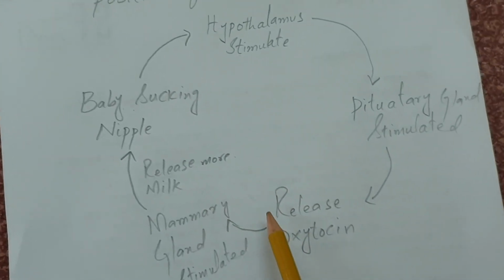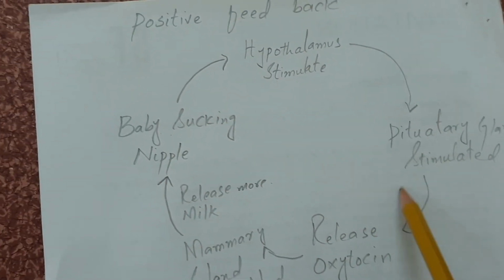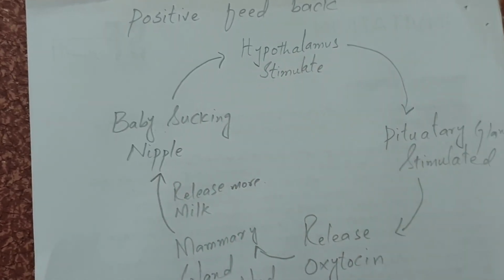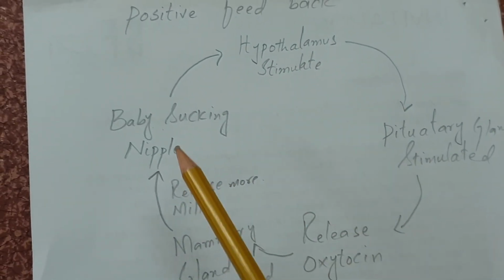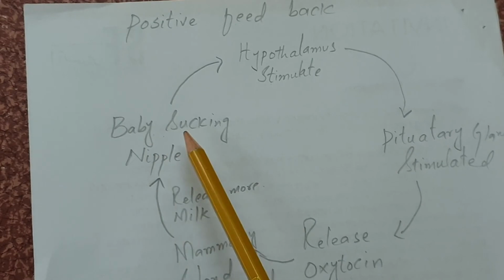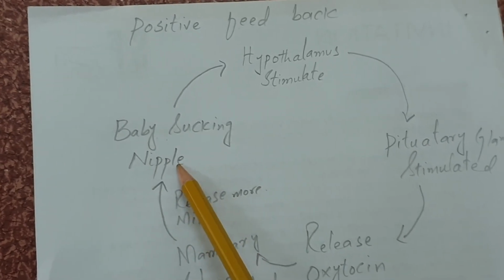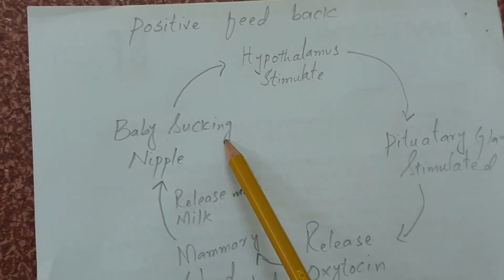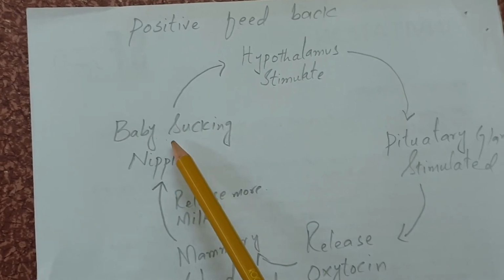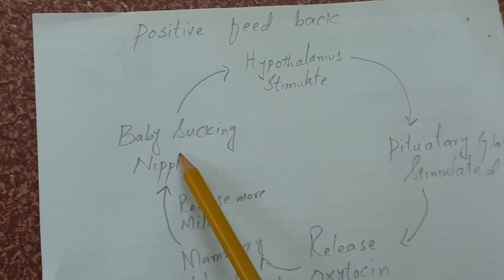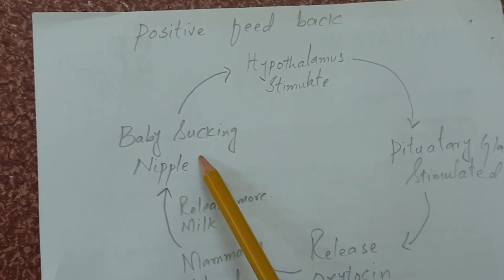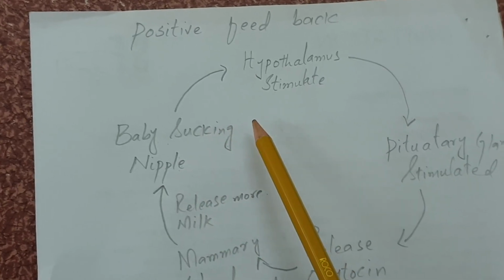Here we are taking the example of milk secretion in the female: when baby sucking increases, the production of milk also increases. Baby sucking is the reaction, and the production of milk is the product.